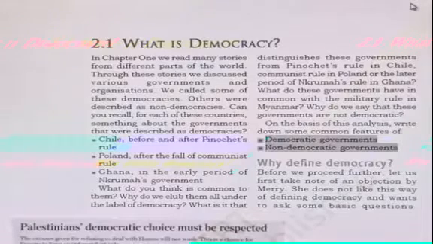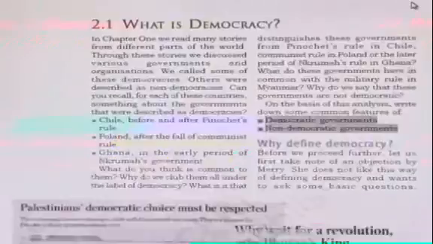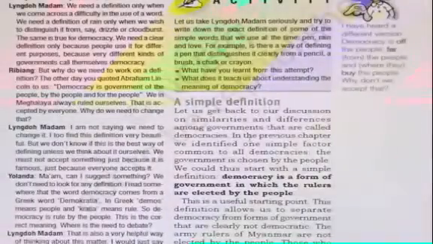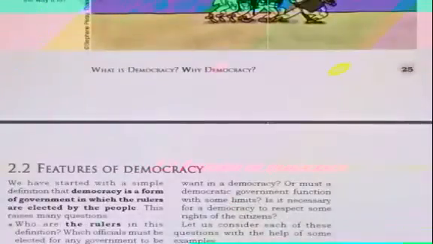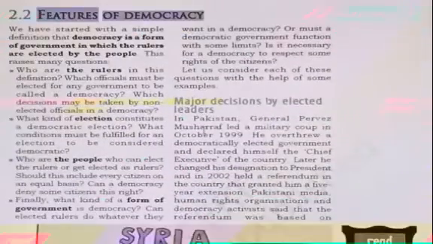There are some features of the democratic government. So here is the simple definition. Democracy is a form of government in which the rulers are elected by the people. So what is next? Features of democracy. What are the features of democracy?